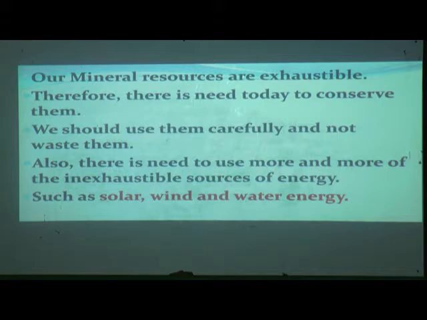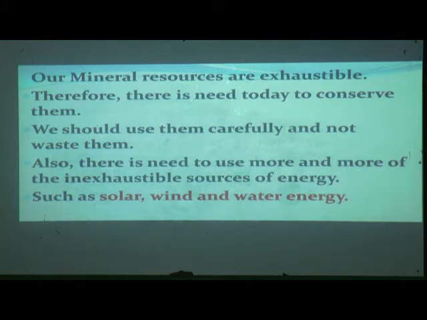Whereas our clothes, once we use them, we wash and wear again. They are inexhaustible. Minerals are there, but once we use petroleum for traveling and everything, it will finish up. Will you reuse it? No, we cannot reuse it. It is finished. So these are exhaustible.